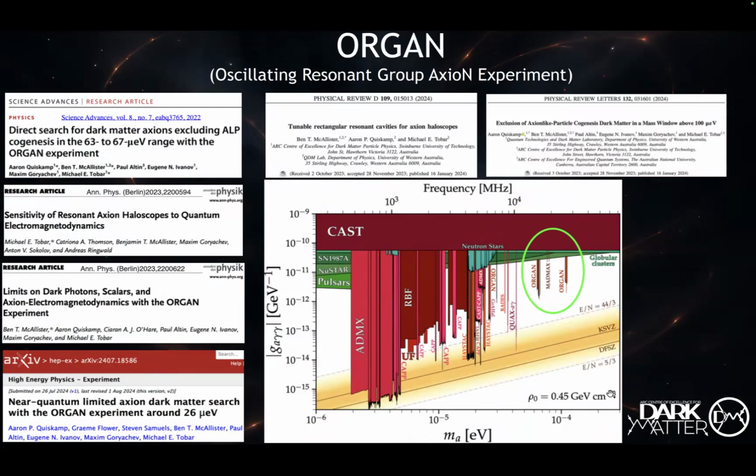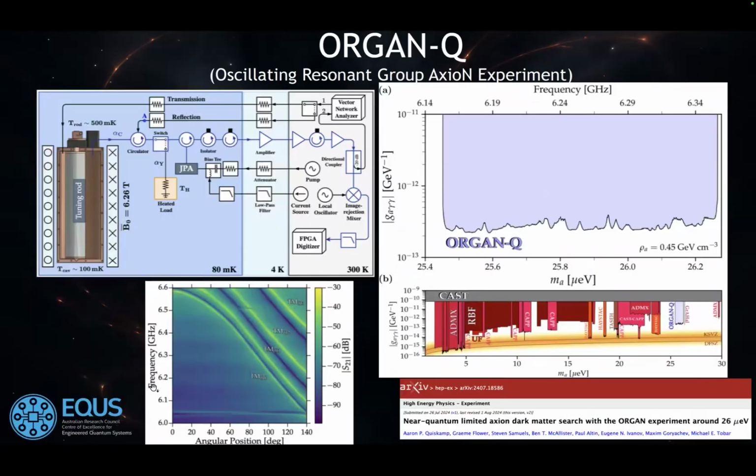So this is a typical exclusion plot where we have mass on the x-axis and g_Aγγ on the y-axis. Over the past few years, we published a few papers excluding axions in this challenging region and improving our limits. So these are the main results from our group.